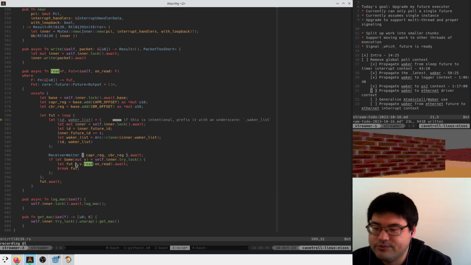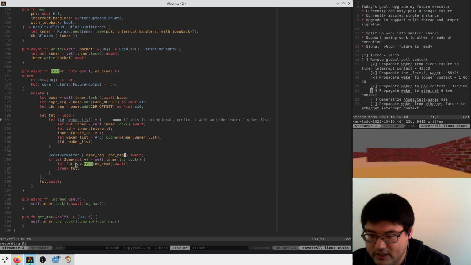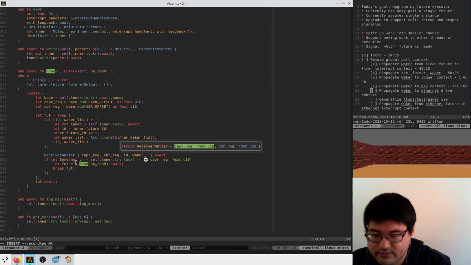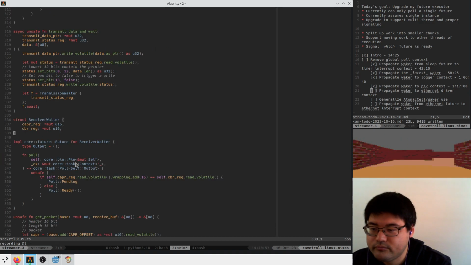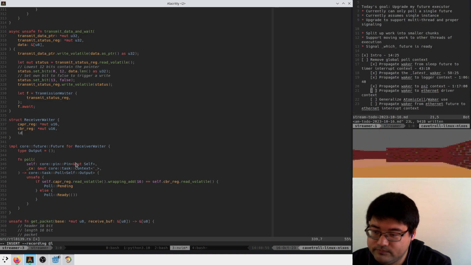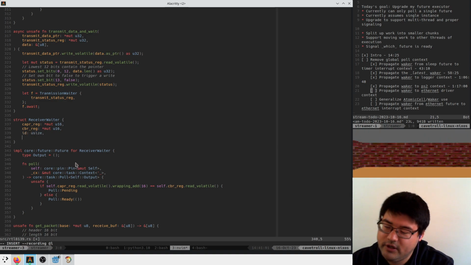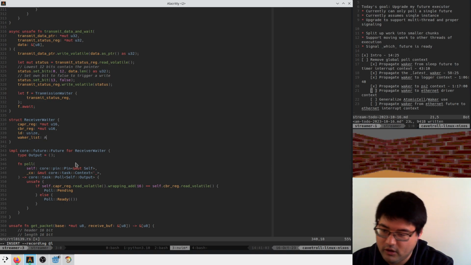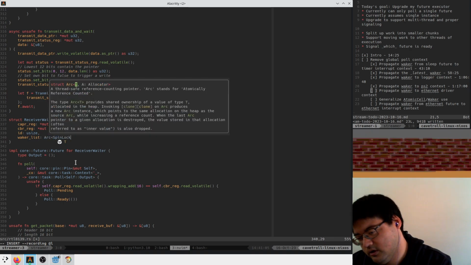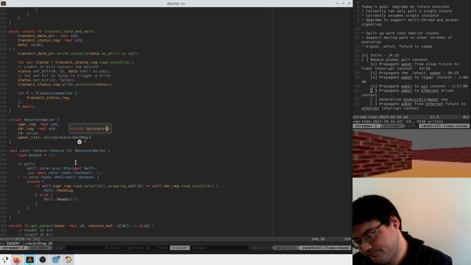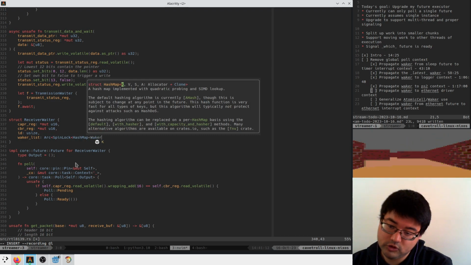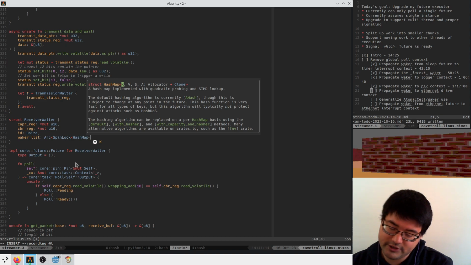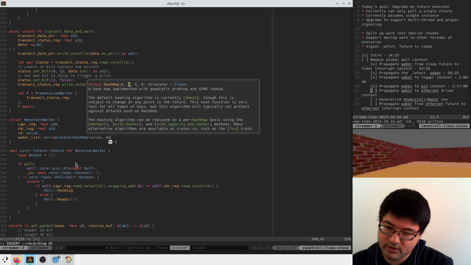Great. So now on our receiver waiter, we can take in the ID and the waker list. Now here, he has an ID that's a usize and a waker list, which is an Arc spin lock hash map, a waker hash map of usize to waker list wakers.